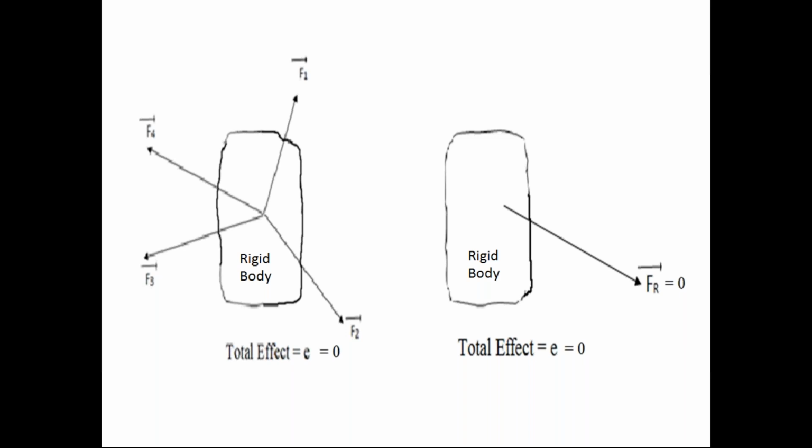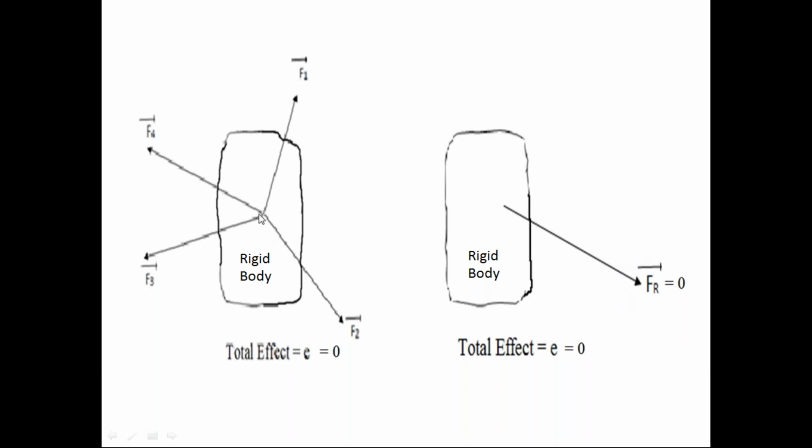Here we are converting the force system acting on the rigid body. This is the force system, number of forces. We are converting it into the resultant force. Resultant force is only one force.